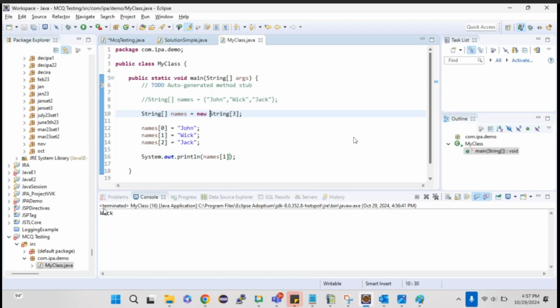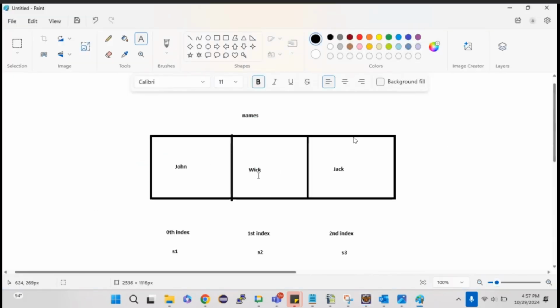This is a string array. If you want to store objects, if you want to create an object array, yes, I can store the values. Here it is a string array, so string values I have stored. What if it is an object array? Then each object will be stored in each index. That's the difference.